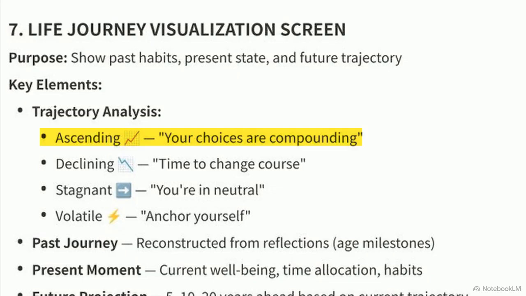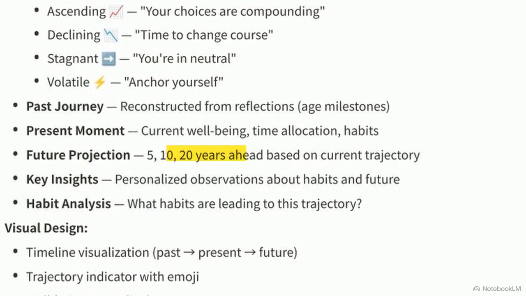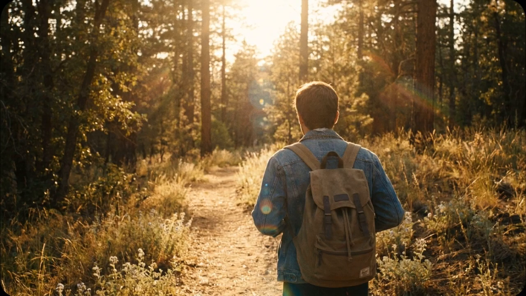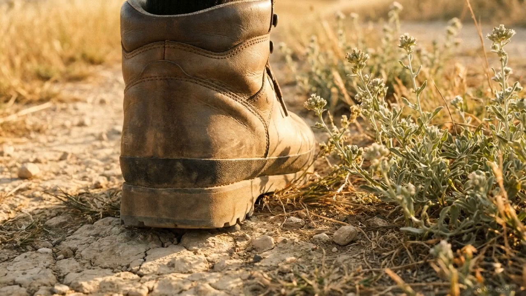Every day you log connects your past story with your current habits. This creates a visible narrative of your life journey. This trajectory analysis shows how your daily choices compound over decades. It maps out your 5, 10, and 20-year future, highlighting whether your current habits lead toward growth or instability. The future is a path that you are actively shaping through the choices you make this afternoon.